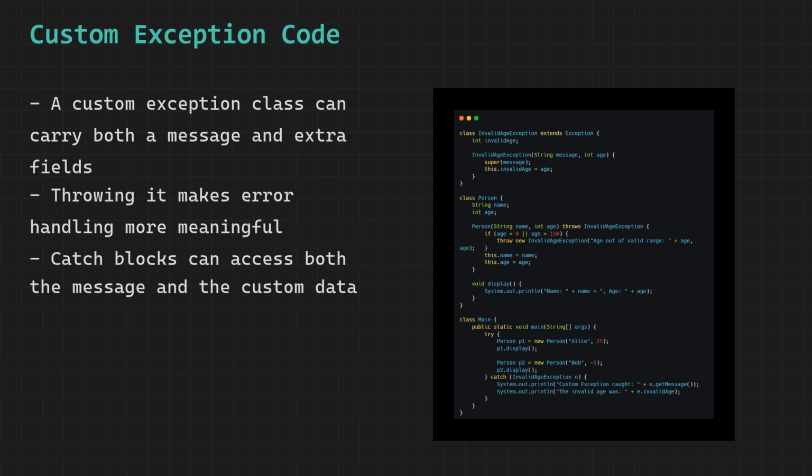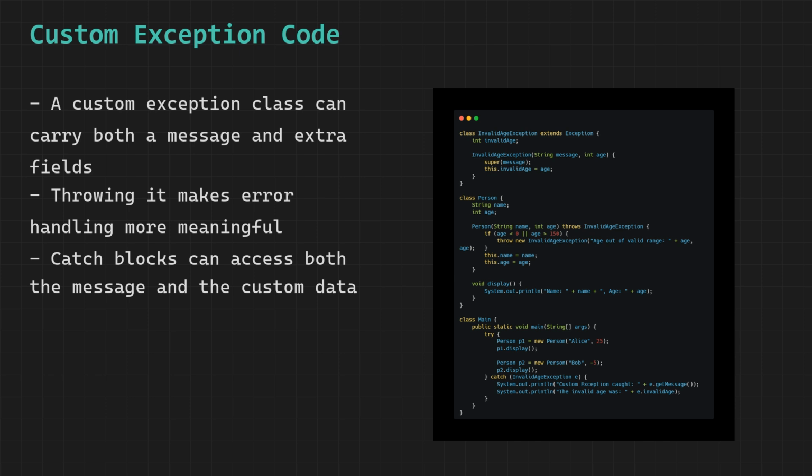Then we create a Person called Bob with age -5. The constructor checks whether -5 is below 0. It is. So throw fires immediately and creates a new InvalidAgeException with the message age out of valid range -5 and stores -5 in the invalidAge field. The constructor stops immediately and the Person object is never created. The line that would have called display on p2 is never reached. The exception travels up the call stack to the catch block in main.